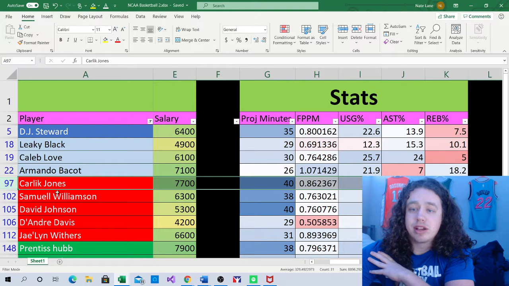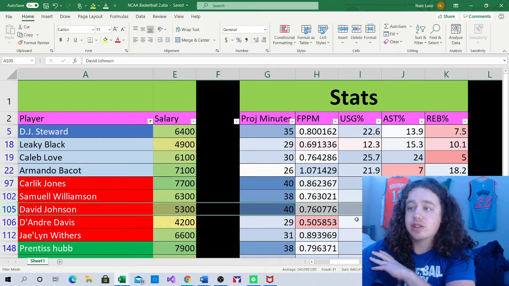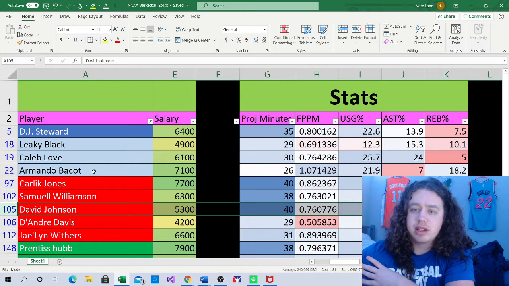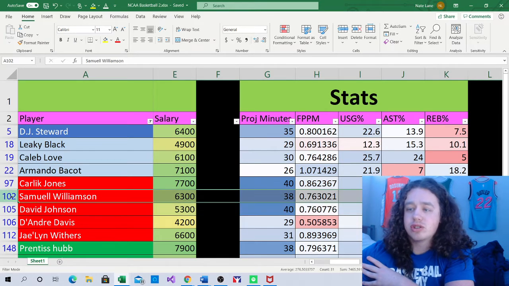So I really like him and Carlik Jones a lot. They're both going to play a lot of minutes. Jones with a usage rate of 26.5 and an assist rate of 25.7. And David Johnson with a usage rate of 23.4 and an assist rate of 19.5. You can play both those two in any type of contest you want. Then also Samuel Williamson at $6,300. I gave him 38 minutes today.